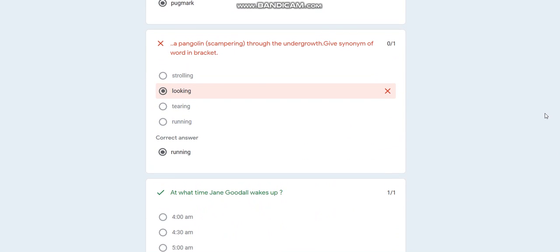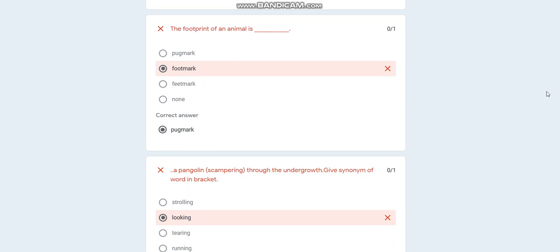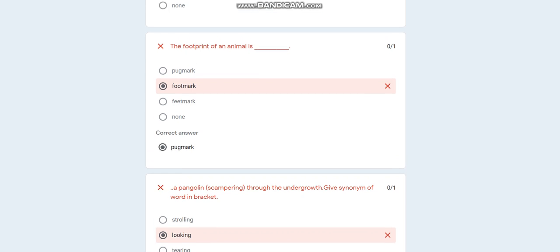Look students, you'll get the link. You have to click on the link and attend all the questions. You have to go through all the questions. After submitting your form, you'll get the results. You'll click on view score and you'll get the result. Once you get the result, you can check which one is correct and which one is wrong. After you are done with that, part 2, you are completed with your exam and you have even seen your results.